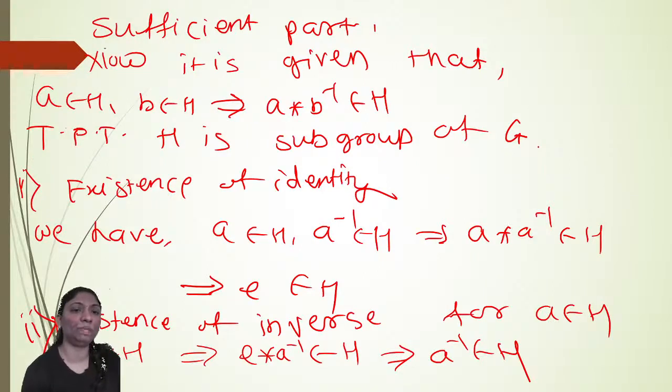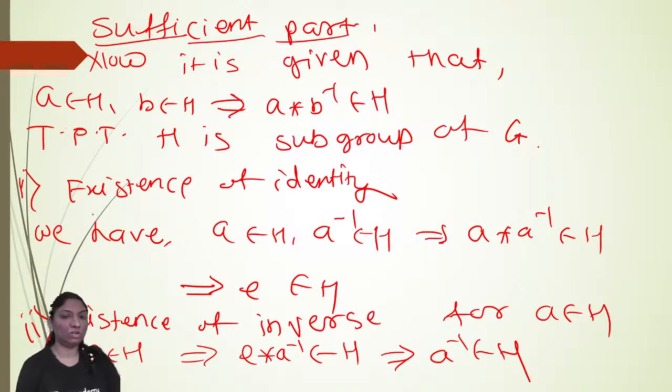Now the sufficient part here: now it is given, conversely, that for A, B belongs to H, A, B inverse also belongs to H. Now to prove that H is a subgroup of G, first one is existence of identity. It means we have A belongs to H, A inverse belongs to H, which implies A star A inverse also belongs to H. So which implies E belongs to H.